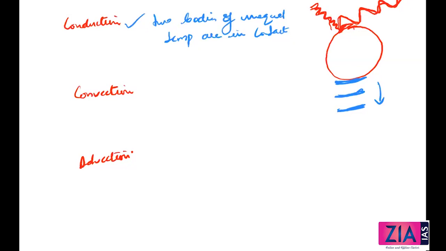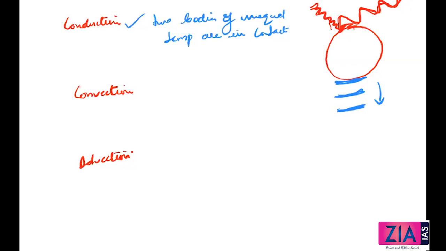Conduction takes place when two bodies of unequal temperatures are in contact with one another. There's a flow of energy from the warmer to the cooler body. From the warmer tumbler or pan towards the cooler spoon, there is a movement of energy. That is how conduction happens. I think it's very easy to understand.